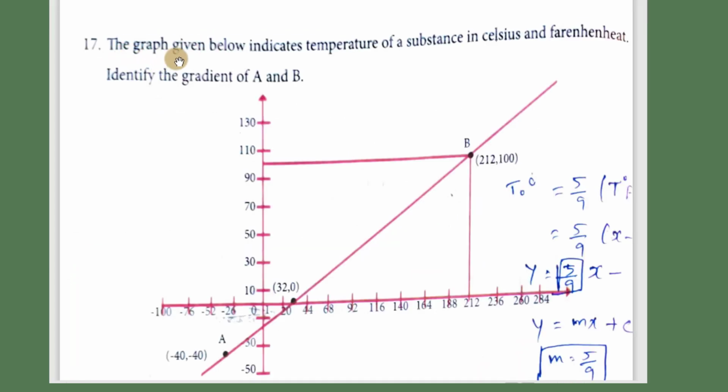Question number 17. The graph given below indicates the temperature of a substance in Celsius and Fahrenheit. Identify the gradient of A and B. Whenever you come across this type of question, you have to remember the equation of a straight line.